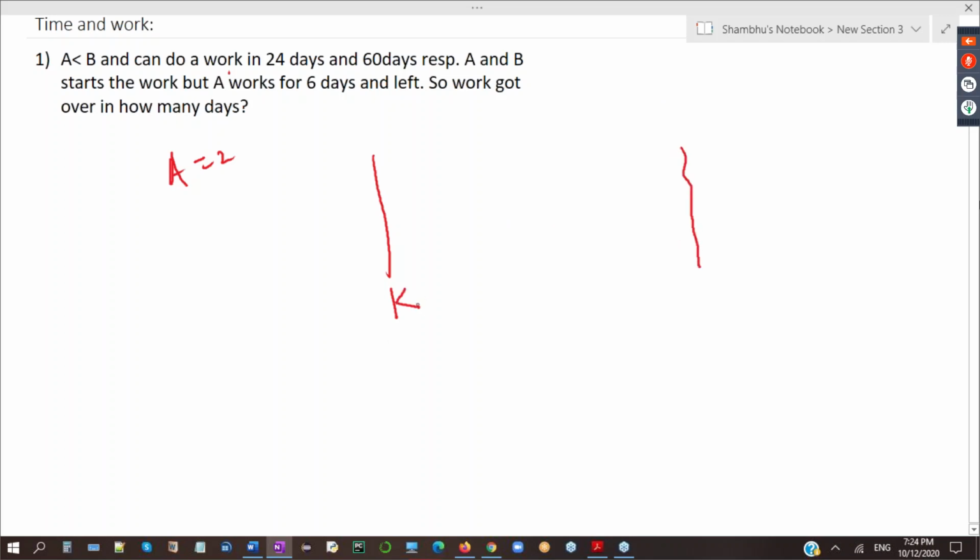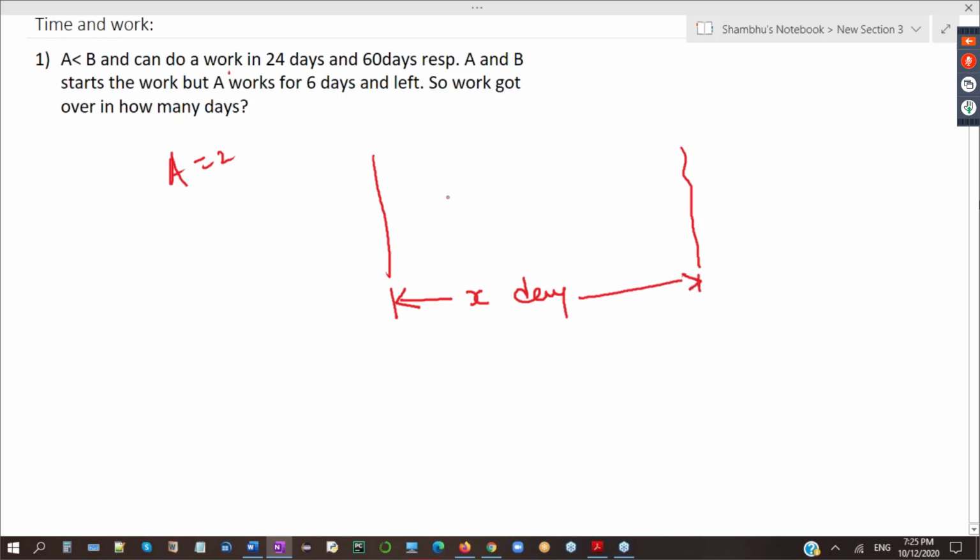So let's say that the total time in which work got over is X days.